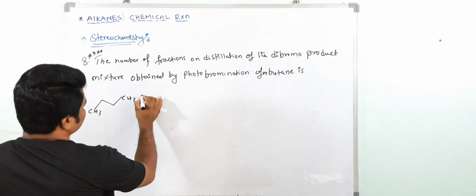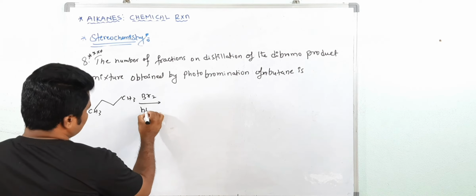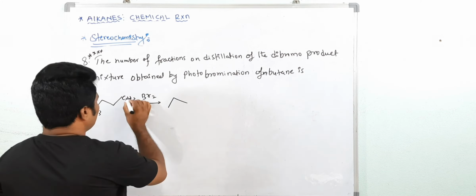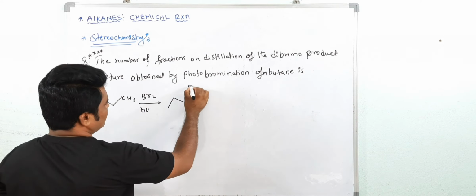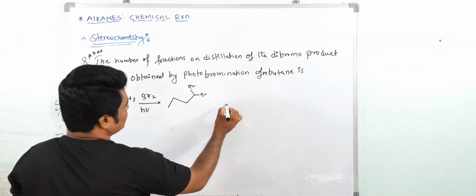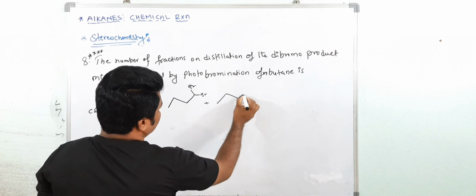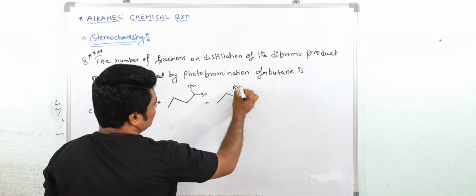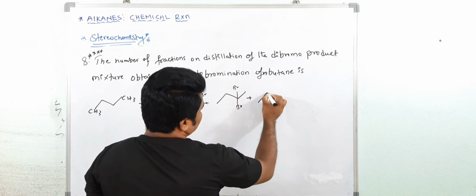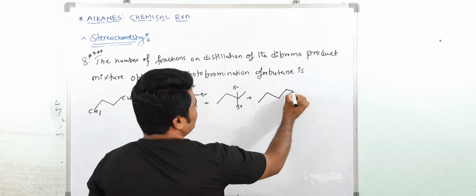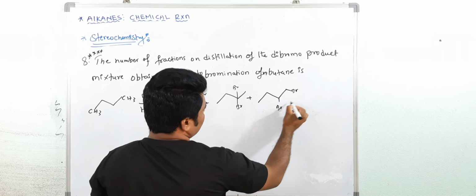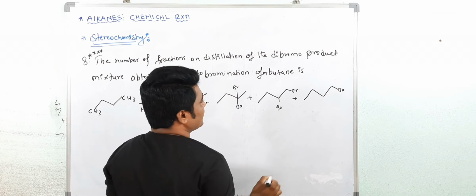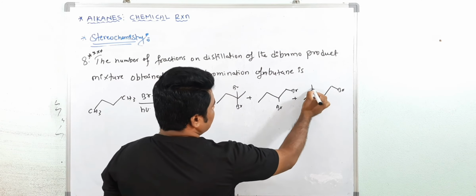See, do the dibromination. Photobromination means sunlight. Dibromination here what? First, 2 bromine may be attacked at this point. Br. See, one more possibility is there. This 2 bromine may be attacked at second carbon atom. See, this 2 bromine may be attacked at 1, and this is 2 position. And also one more possibility. This is 1 and 1, 2, 1, 3 also possible.